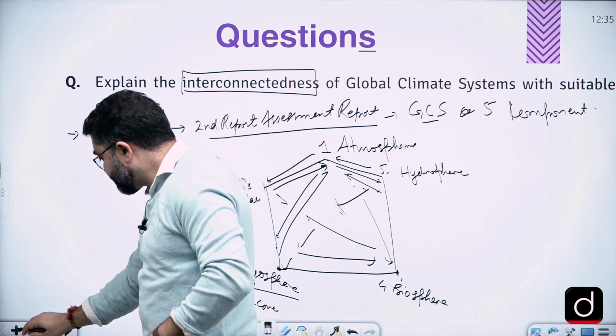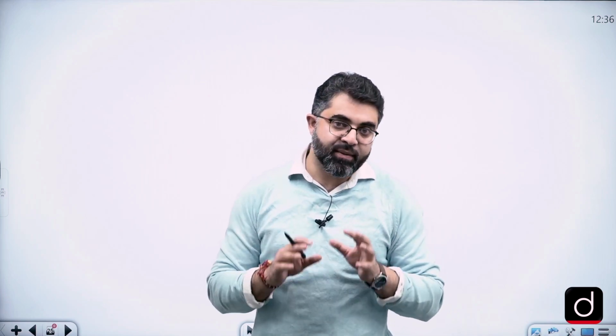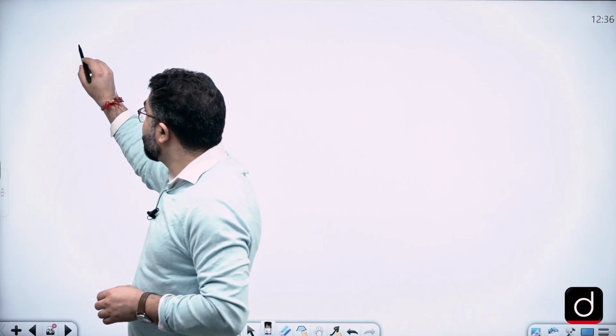First note that it was the second assessment report published by the IPCC that first discussed the global climate system and its 5 components, which are very important to strike balance on the surface of Earth.